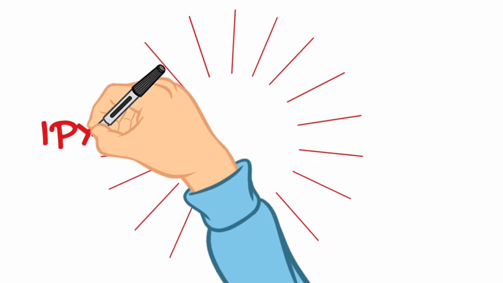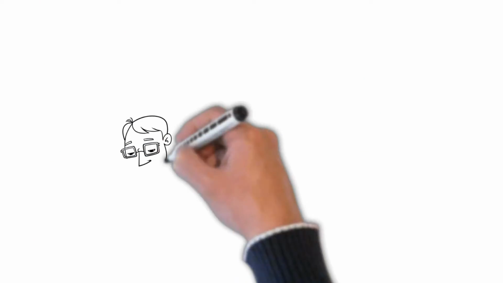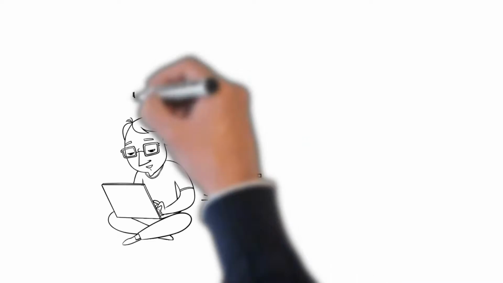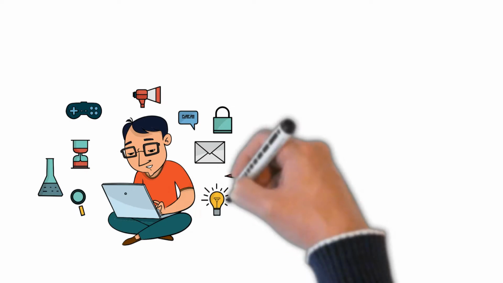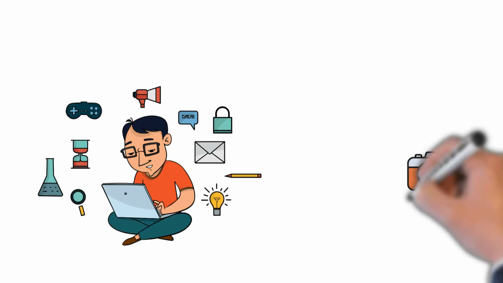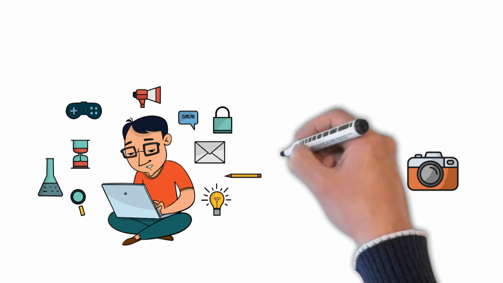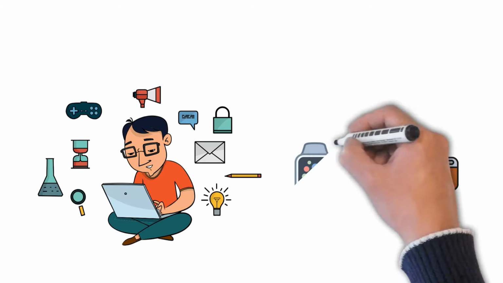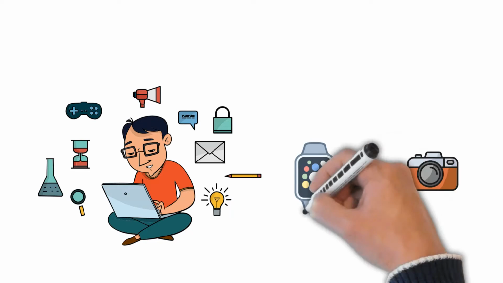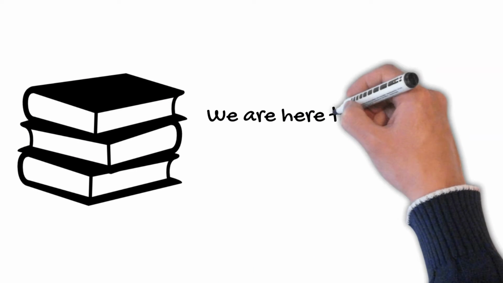Our knowledge bite of the day is IPX ratings. You may have heard of the term IPX ratings. The term IPX is used in a number of electronic devices these days, let it be a mobile phone, a smartwatch, a camera, or any IoT device. Have you ever wondered what it means, why it is important, and how you understand it perfectly? It is not just another technical jargon that you may afford to forget. No need to worry, we are here to give you the gyan.